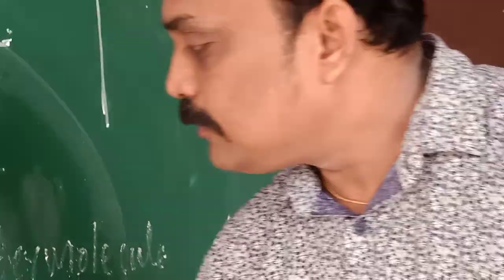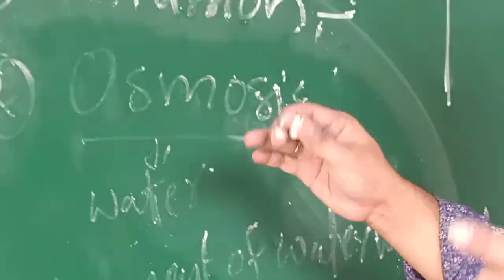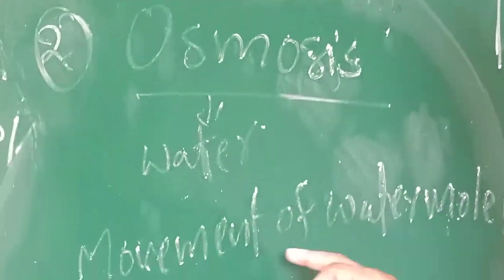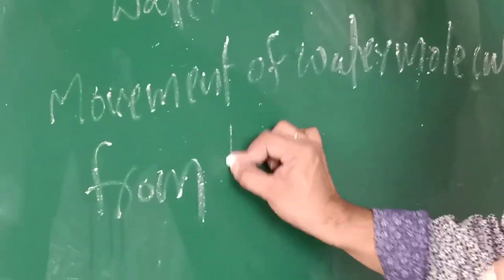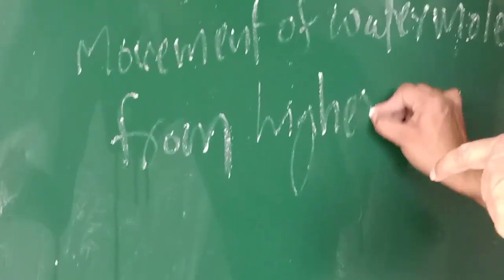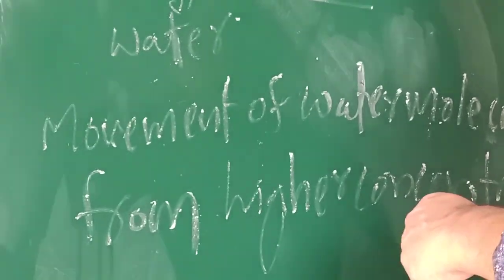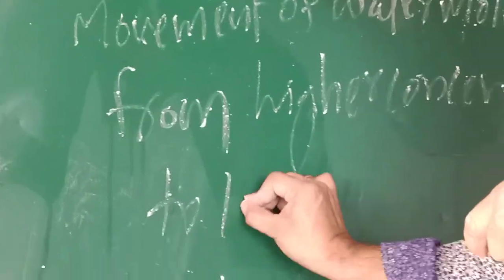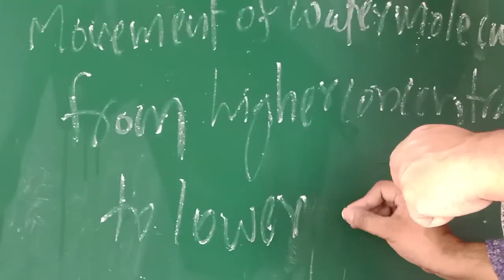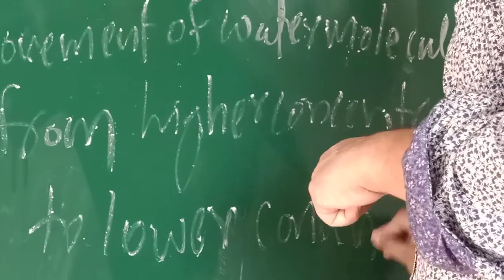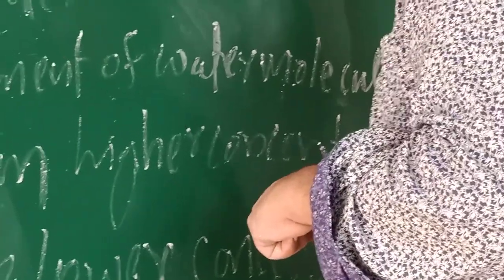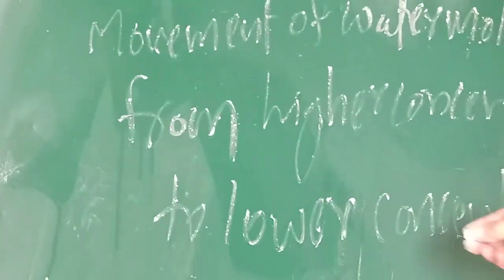You have to remember, very important, the movement of water molecules from higher concentration to lower concentration.